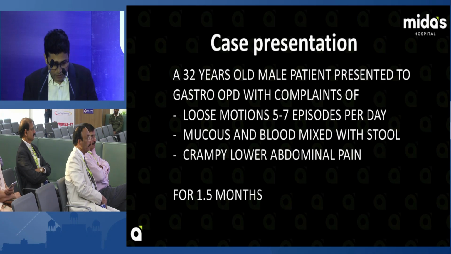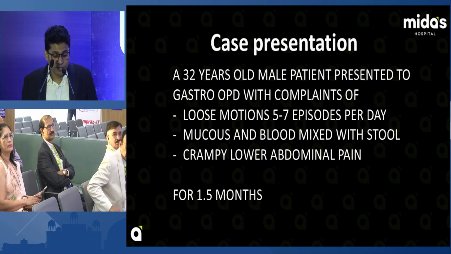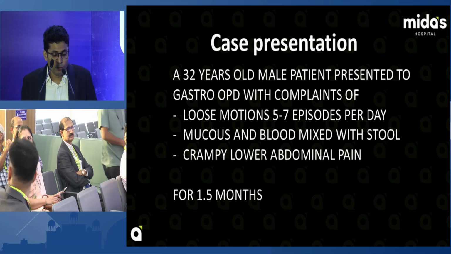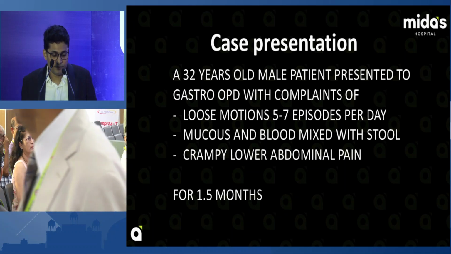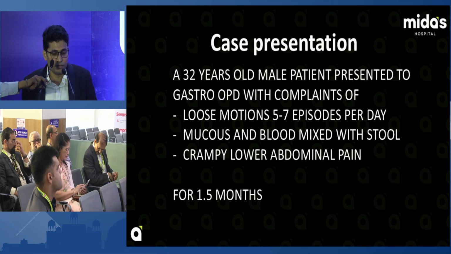So this 32-year-old male patient presented to the gastro OPD with loose motions, 5 to 7 episodes per day, mucus and blood mixed with stools, and crampy lower abdominal pain since the last 1.5 months.